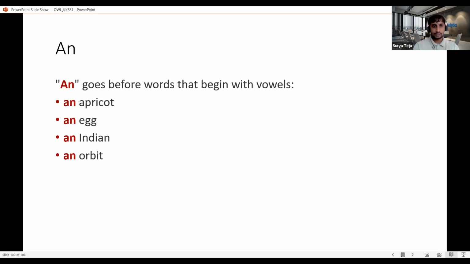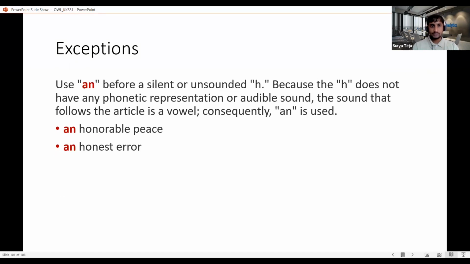And if I go to the next one, if you see here, an apricot is actually talking about one of the vowel sounds, A. And if you see an egg, it directly gives the E vowel sound. An Indian, it is also giving an E, so it gives a vowel sound. An orbit, so it is also giving a vowel sound. So that is the reason we use a or an.